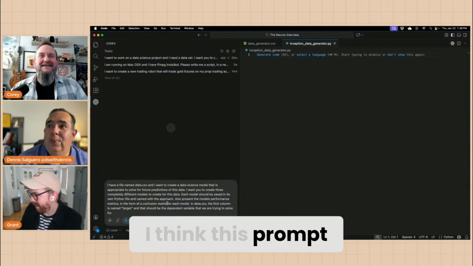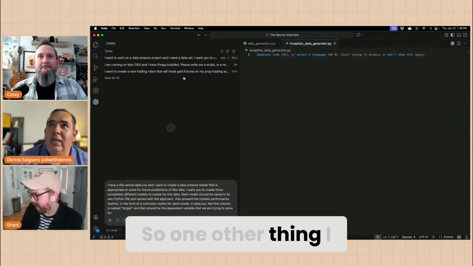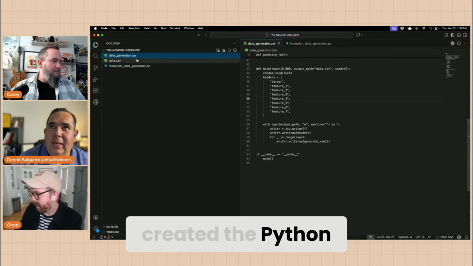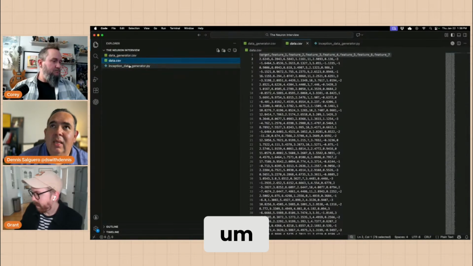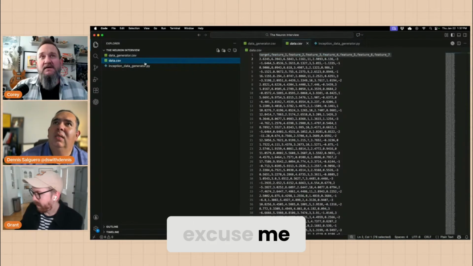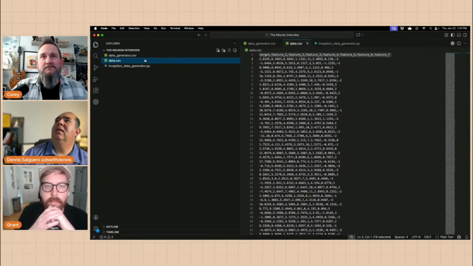But yeah, I think this prompt looks good. So one other thing I also wanted to point out, how the Codex created the Python inception data generator, and then it also, oh, what the heck?